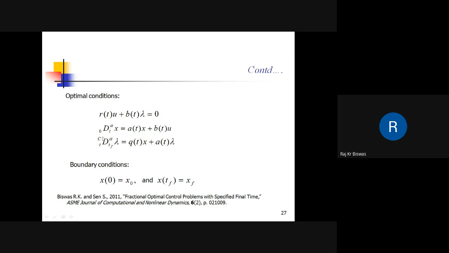So even though we started with the RL left derivative, the Caputo right derivative automatically arises in the problem formulation. With these necessary conditions and boundary conditions, the state and control are the solution of these two linear fractional differential equations.